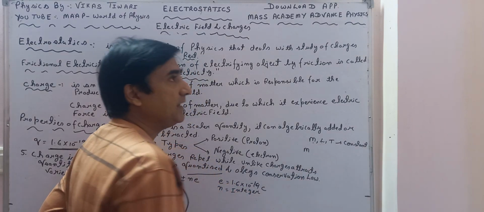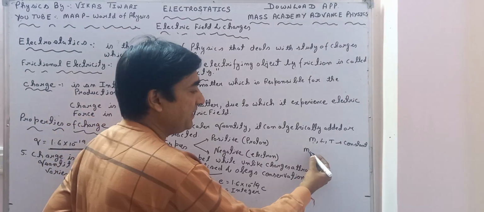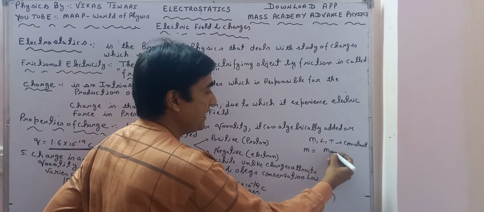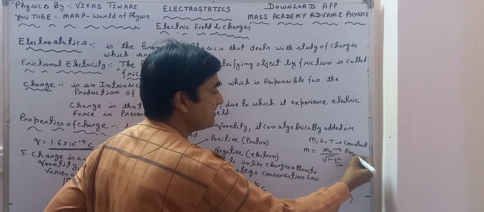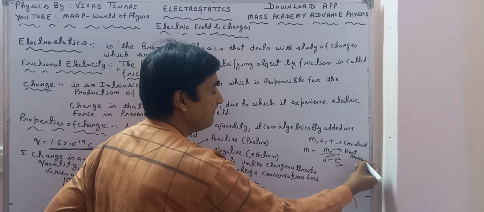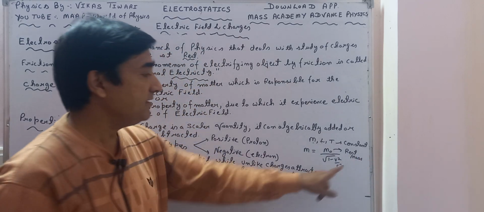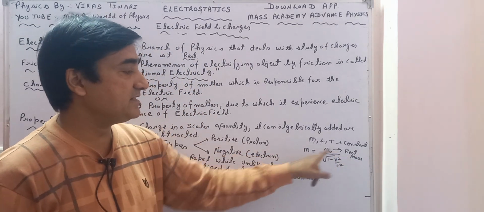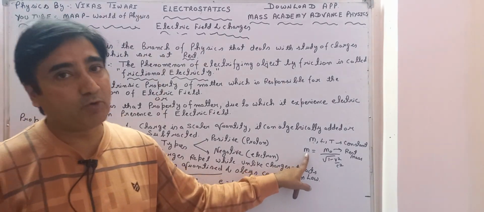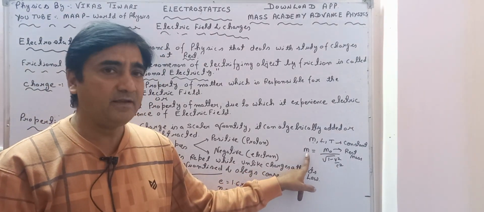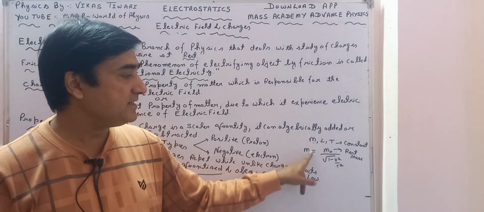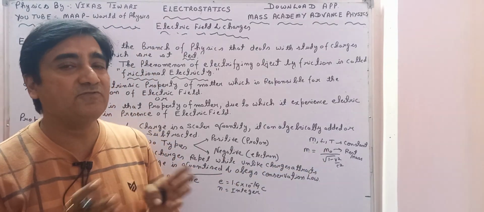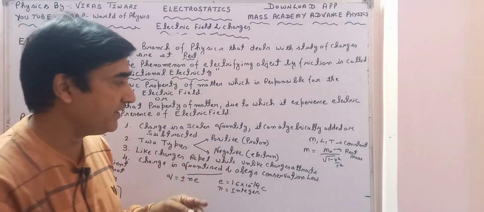According to Einstein, the mass of a moving body is equal to m naught upon under root 1 minus v square upon c square, where m naught is called rest mass. Okay, if a body is at rest, m naught is the rest mass, and mass is varying as the body is moving. So this is what we call the mass is a variable quantity in Einstein theory.